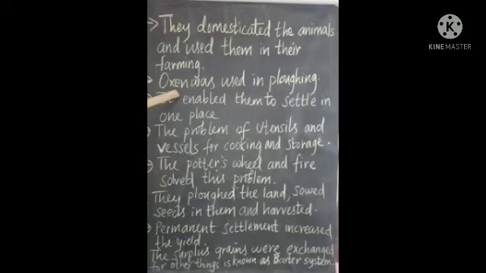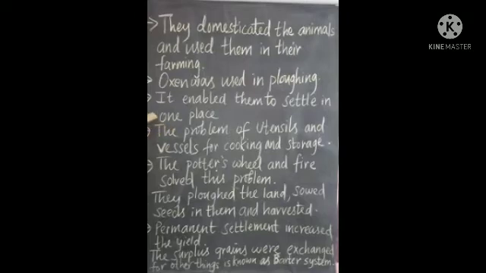Now life became very organized compared to when they were hunting. When they were hunting, man was nomadic. He was moving from one place to another. He was not staying in one place. But now life became very organized and systematic. So it enabled them to settle in one place because now he engaged in farming. He started domesticating animals, which is helpful in farming. So it enabled him to settle in one place.